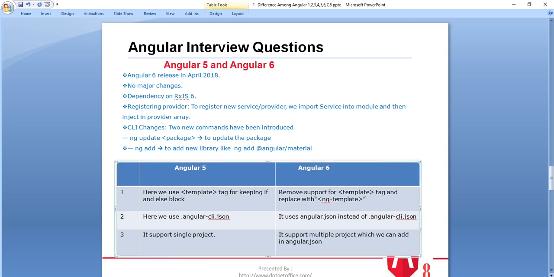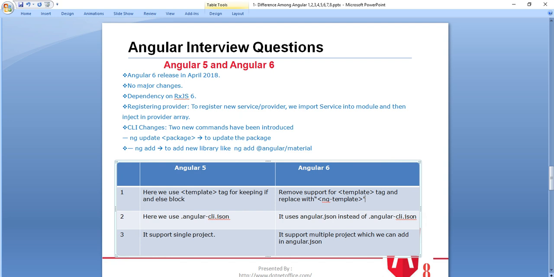Like here we use the template tag for keeping the if else block in Angular 5, but Angular 6 removes support for the template tag and replaces it with ng-template. Like when we were working with the Angular 8 tutorial, we saw that we were using ng-template for the if and else block, like how we use the ng-template. And Angular 5 uses